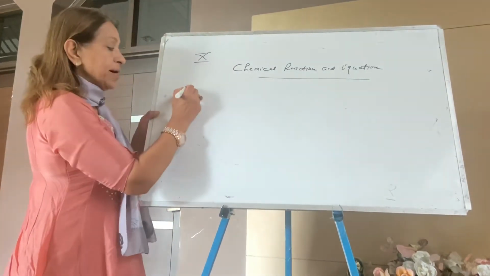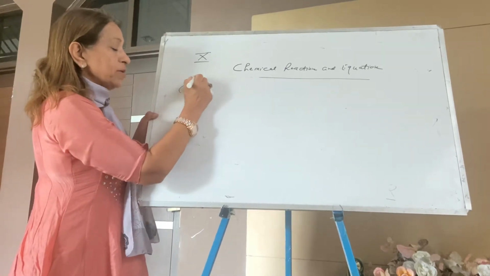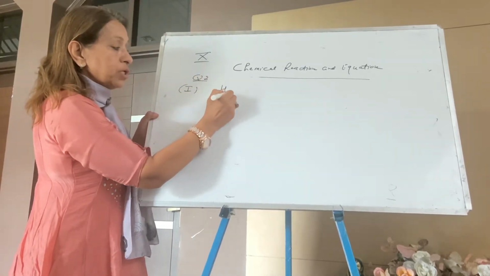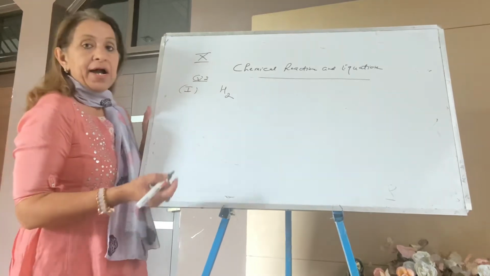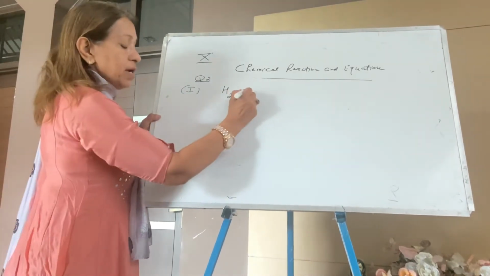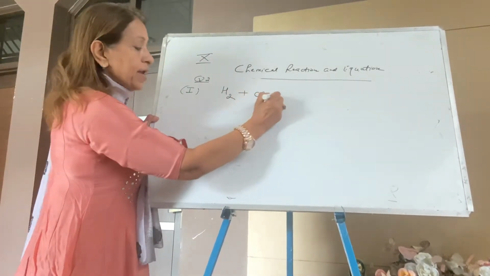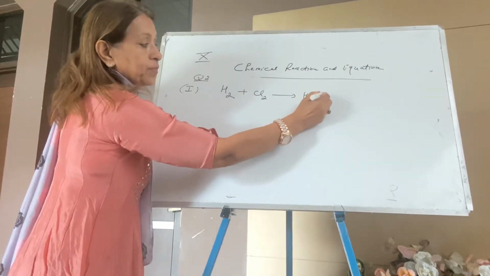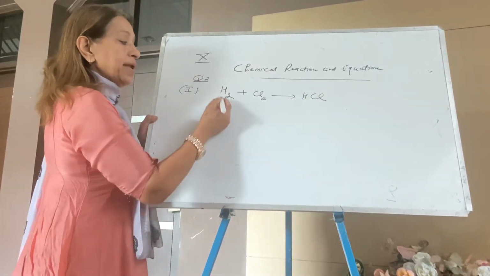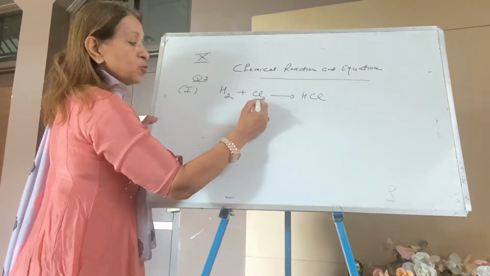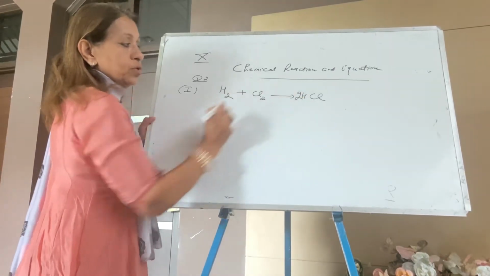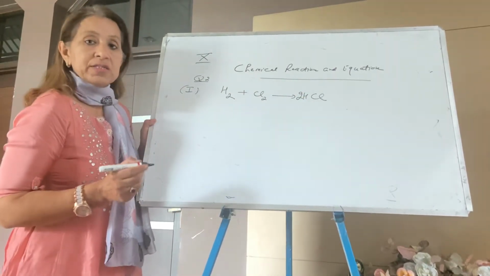Now the second question is to balance the equation. Your first part is question number 2 in-text. Hydrogen, you know the hydrogen formula, and next is chlorine, and next is HCl. How to balance? Very simple. H2 Cl2, both are 2 atoms, you put here 2. So in this way your first reaction is balanced.